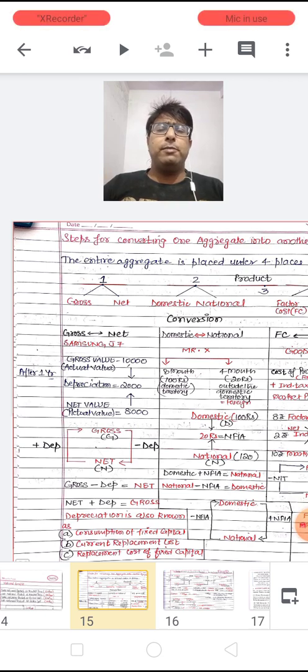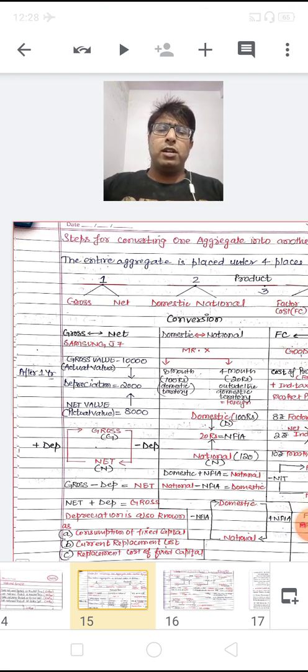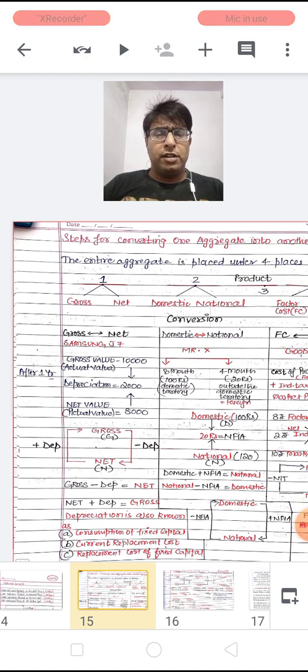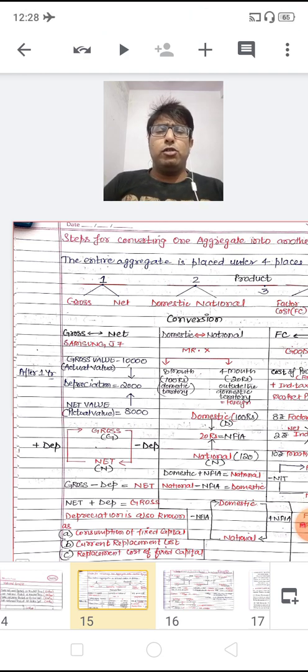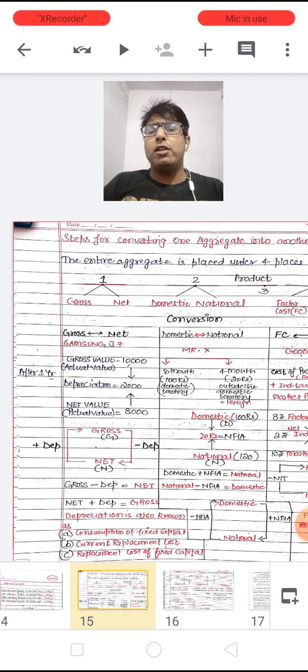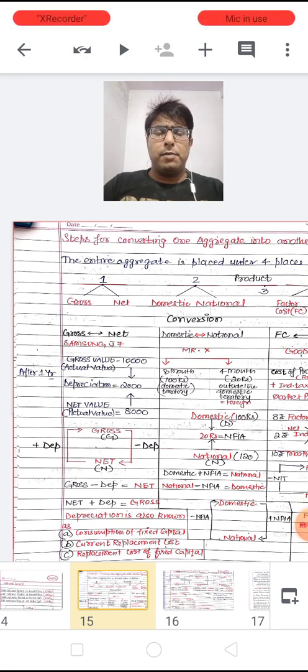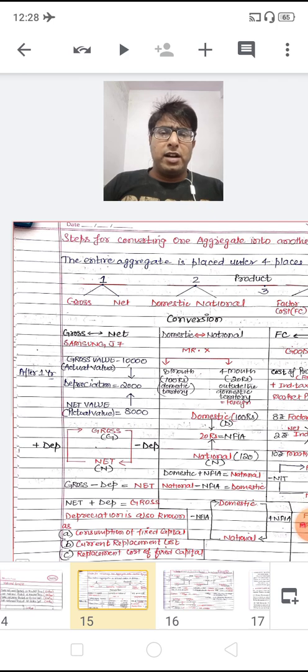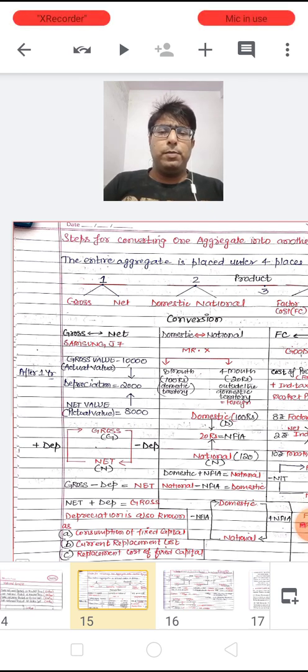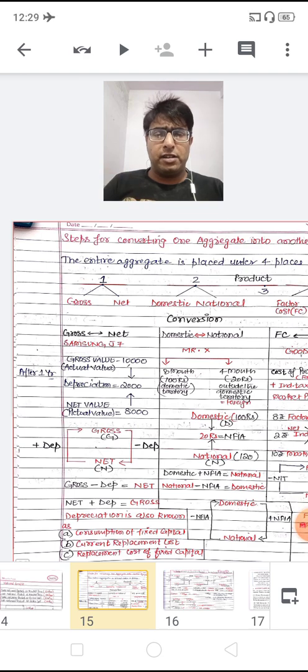As I just said, if any person is living in a foreign country and he is a normal resident of a country, whatever income he is generating from that foreign country is included in estimating the national income of a country. That is why I have added this 20 rupees to 100 and it becomes a national income of 120 rupees. Now dear children, in very short, when I go from domestic to national, I have to add NFIA. You are seeing here, from 100 to 120 I am adding 20 rupees, which is the value of NFIA, I mean net factor income from abroad.